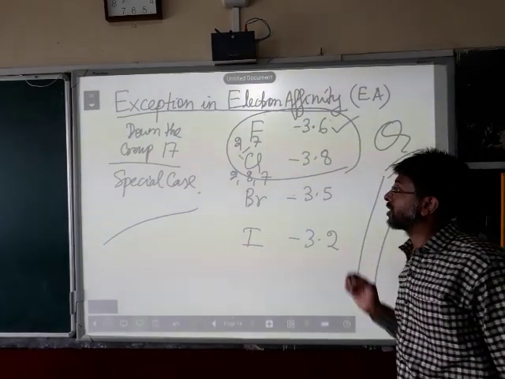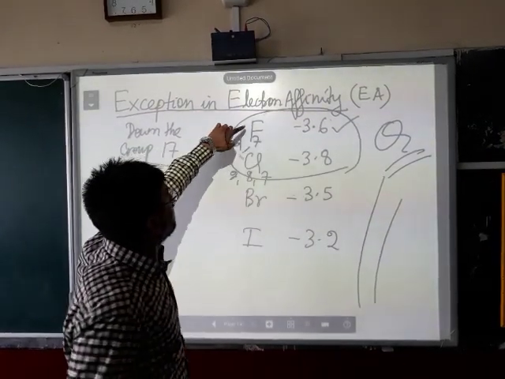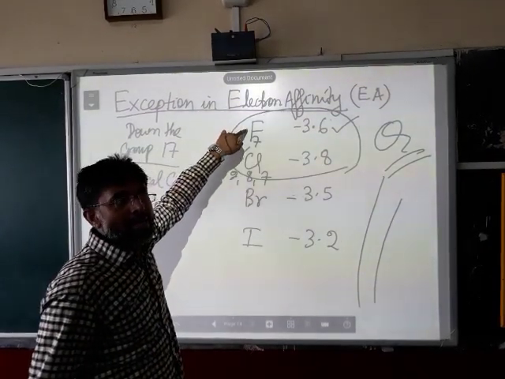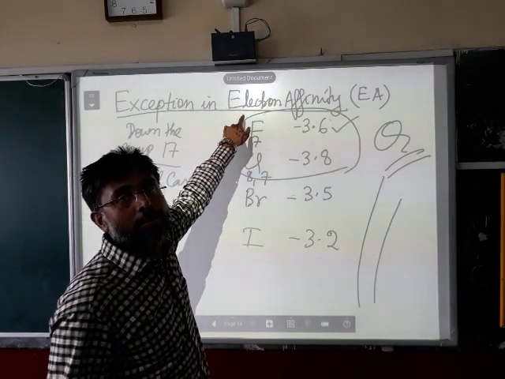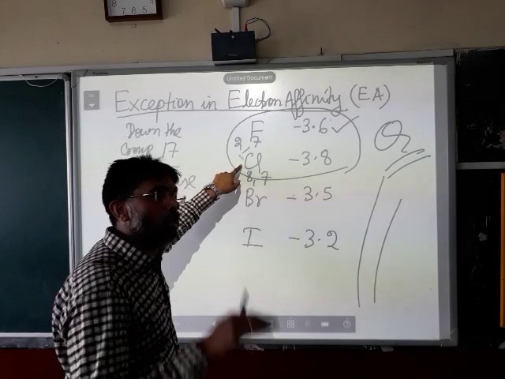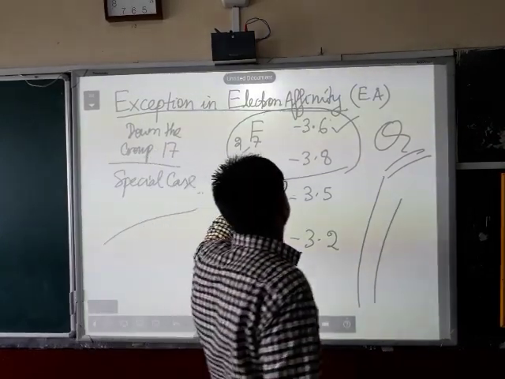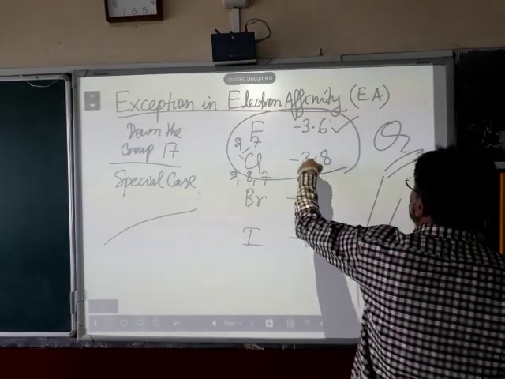So, if you ask this question, how will you answer? We have to answer on these lines. The atomic size of fluorine is small. It has high electron repulsion. The atomic size of chlorine is big. It has low electron repulsion. That is why its electron affinity is higher than that of fluorine.